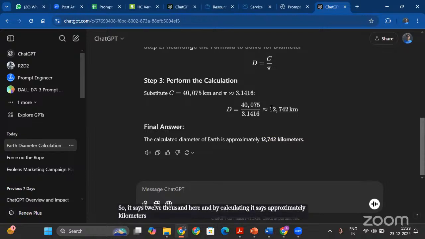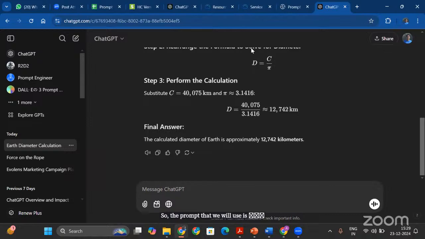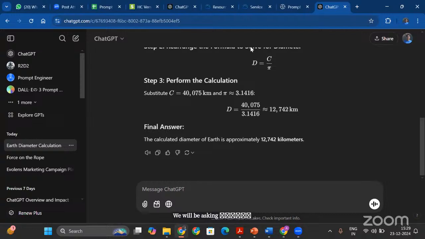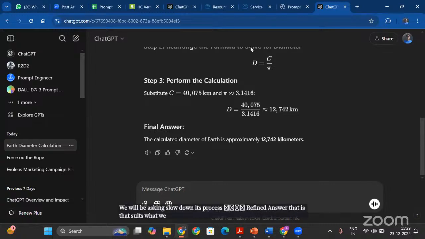So the prompt that we will use is "think step by step." And just by adding "think step by step," we will be asking the AI tool to slow down its process, give reasons why it is generating what it is generating, and in the process, it will generate a more refined answer that suits what we are trying to get from it, right?